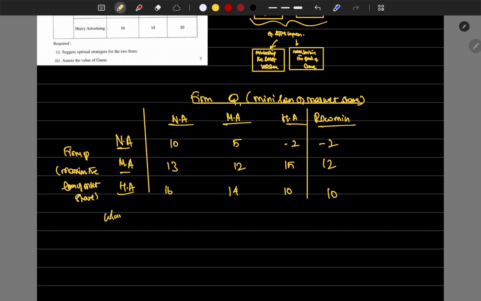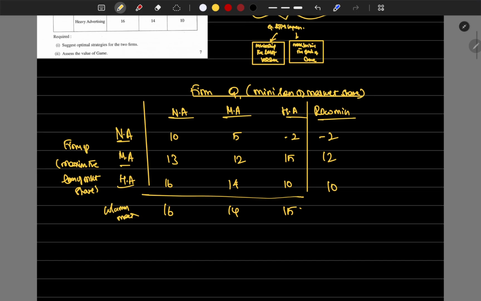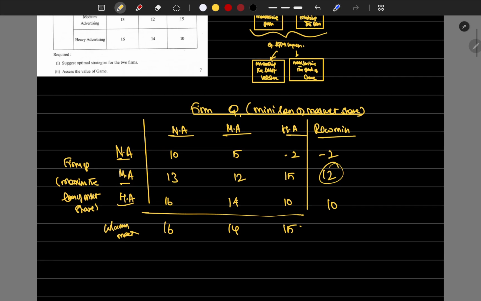That is the column maximum, which is 16, 14, 15. Is there any saddle point? This is the minimax, and this is the maximin.